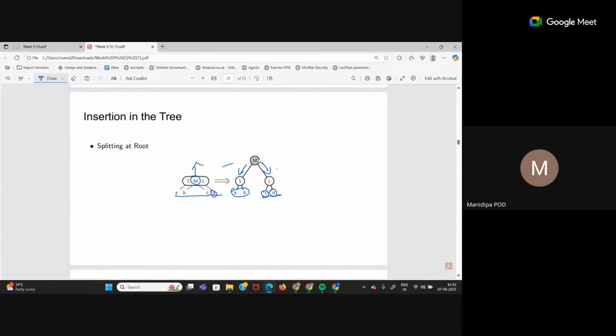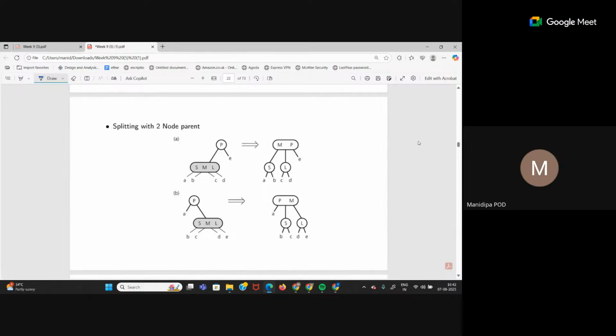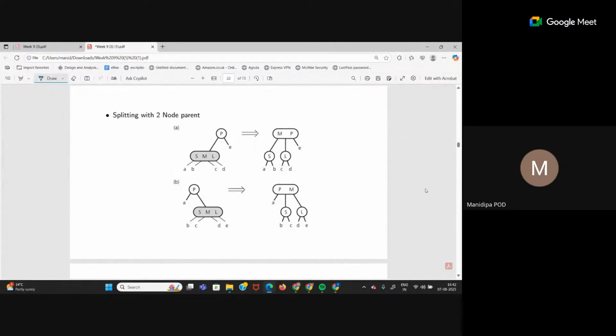This is how node split happens. Always the middle element will go 1 level up. Okay. We do not need to split 2 nodes or 3 nodes. Only the 4 node will get split because that node is full. Right, a 2 node can convert into a 3 node, a 3 node can convert into a 4 node, but a 4 node cannot convert into a 5 node. That is not possible. Okay.